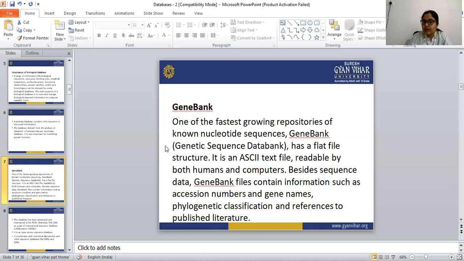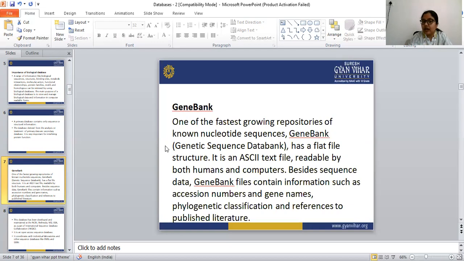The Genetic Sequence Data Bank has a flat file structure. It is an ASCII text file readable by both humans and the computer. We have already discussed that all the databases should be readable.